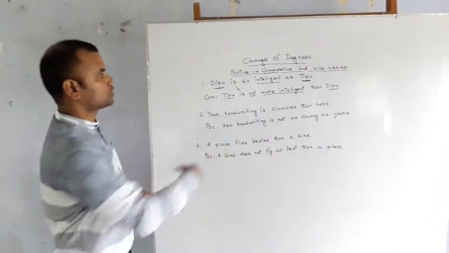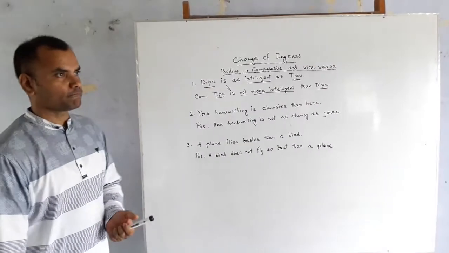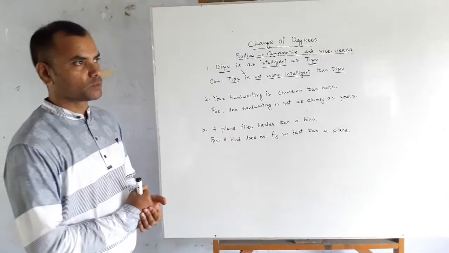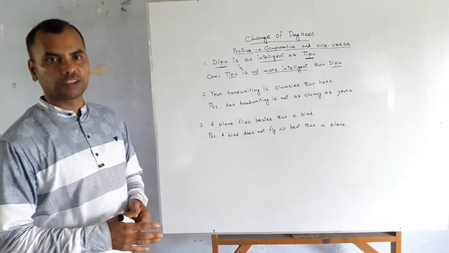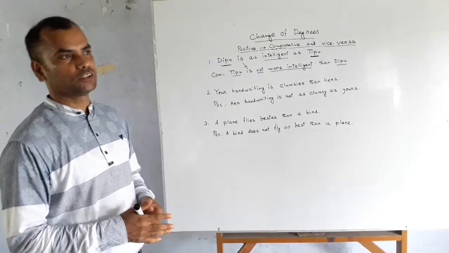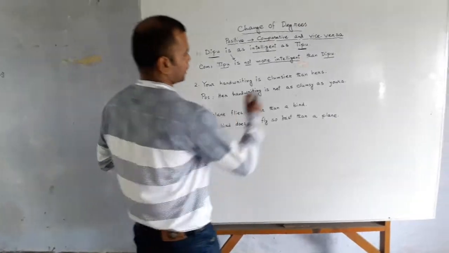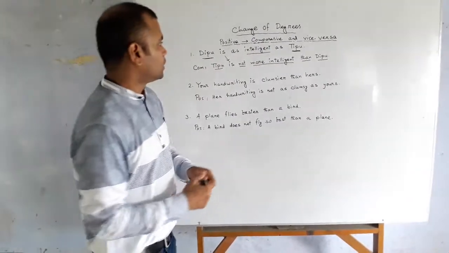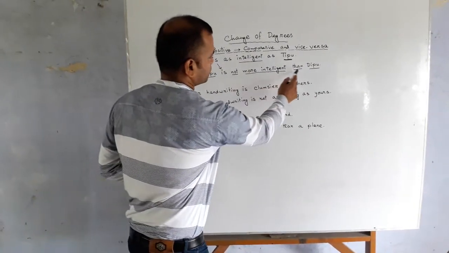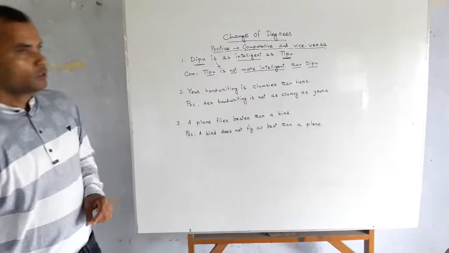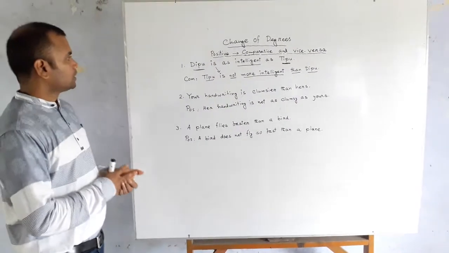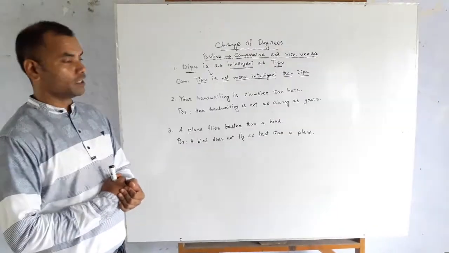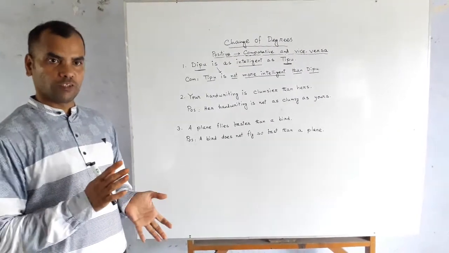I have used it, and all of you know that after comparative degree, a word is mandatory, that is THAN. It is a must to use than after comparative degree. So after this comparative form, I have used than. So our answer becomes, Tipu is not more intelligent than Deepu. I think that all of you have understood it.